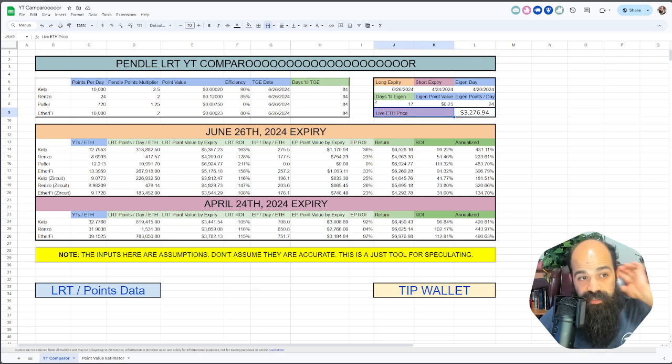And then there is a live ETH price. You can change this to whatever you want and it will affect all of your ROIs if you want to speculate on some price, but I like to use a live ETH price just because it makes things more in the moment and real. Okay, cool. So let's dive right in.